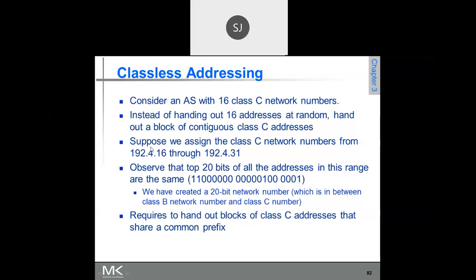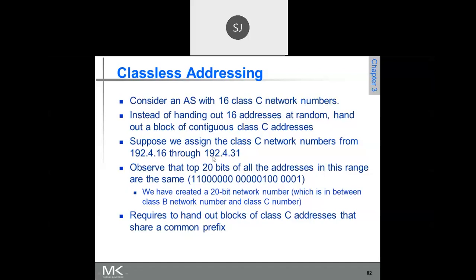This can be grouped into a block, which is what is called supernetting. So any doubts in this? What we have done, is it clear or not? Yes, sir.